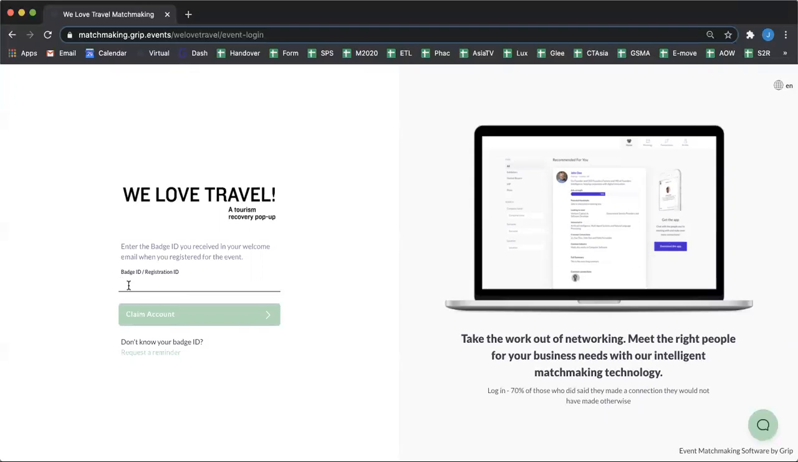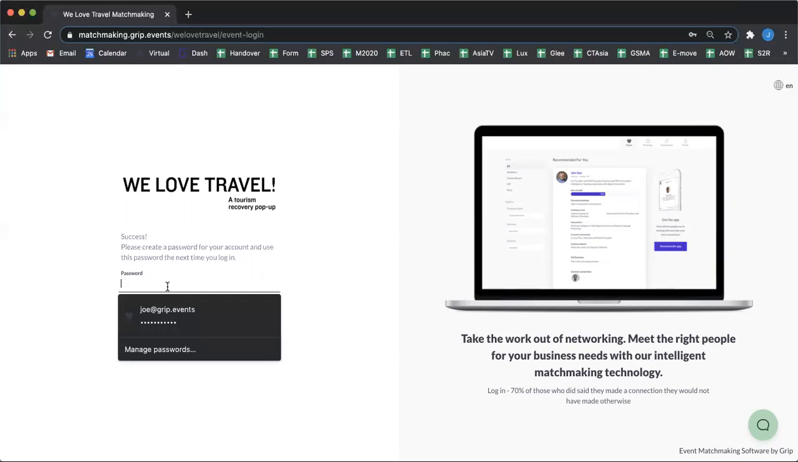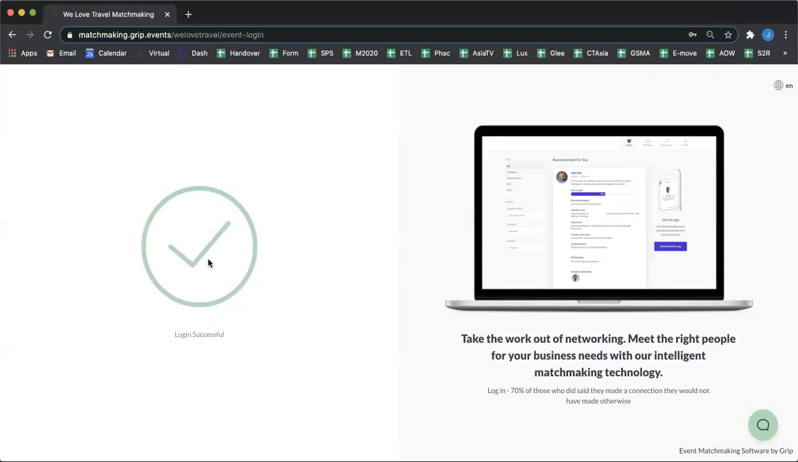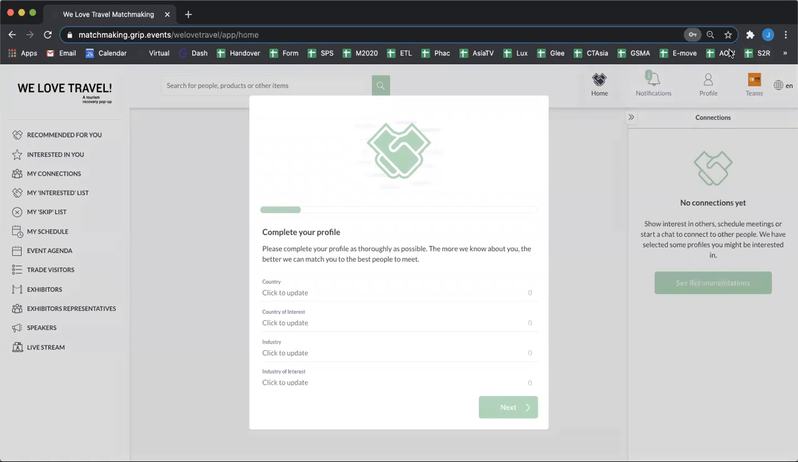My badge ID or registration ID will be included in your email, so in this case, it is Joe WLT. I can then claim that account and enter a password and just confirm that password there. And of course, from this point onwards, I will be using this password every time that I decide to log in. I can create this account and I will now be taken to the onboarding steps.